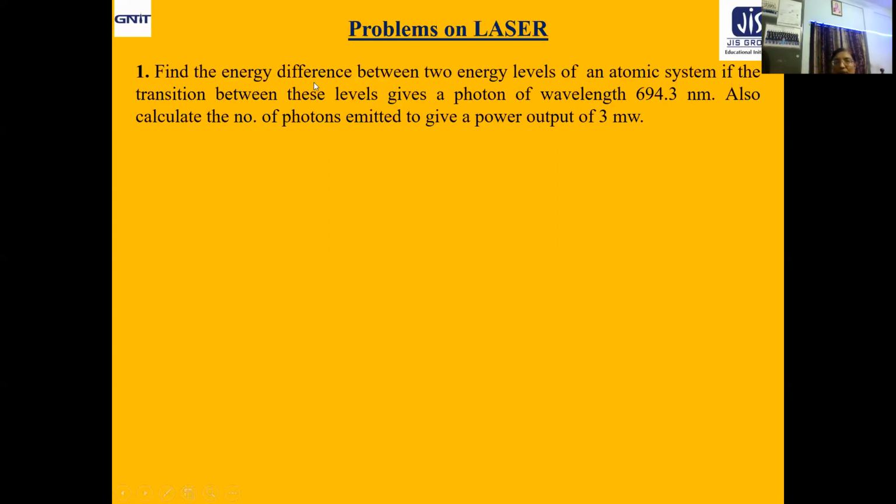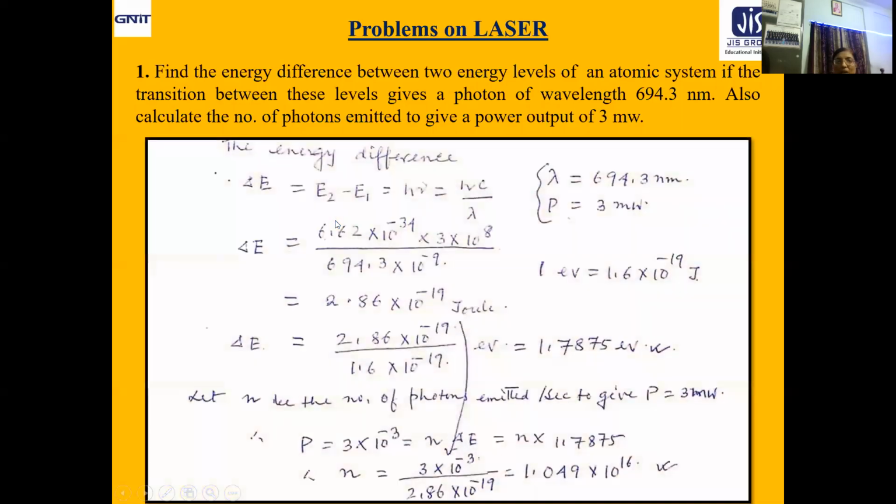You are asked to find the energy difference between the two levels, and also the number of photons emitted to give a power output of 3 milliwatt. So let us take a look.